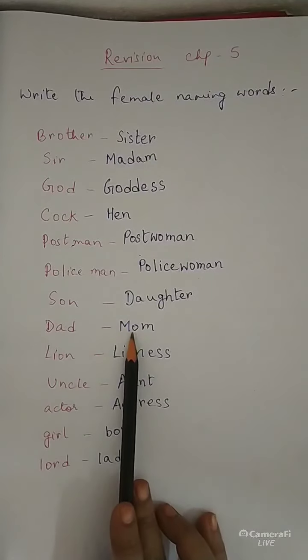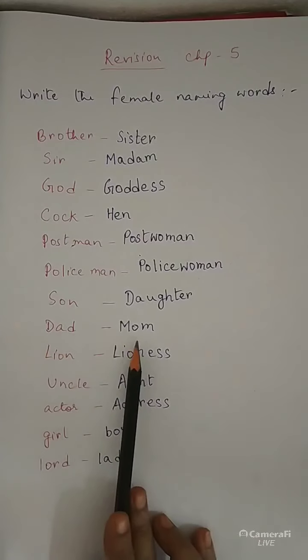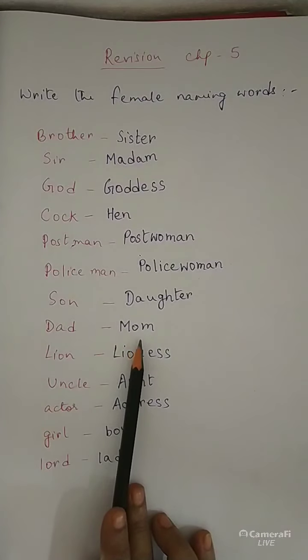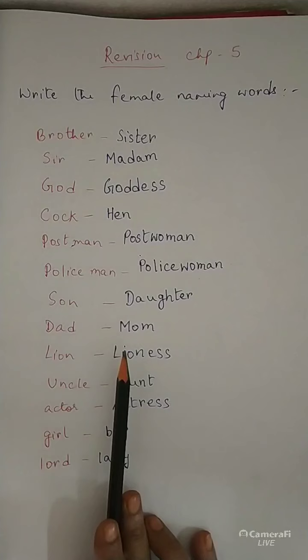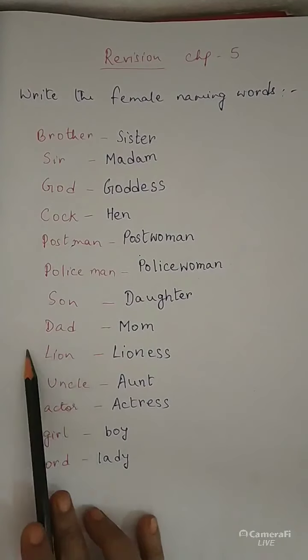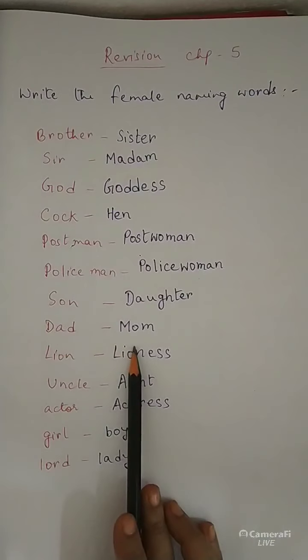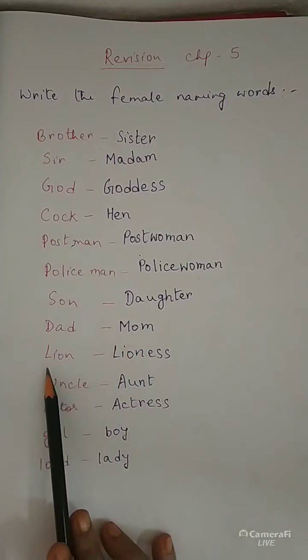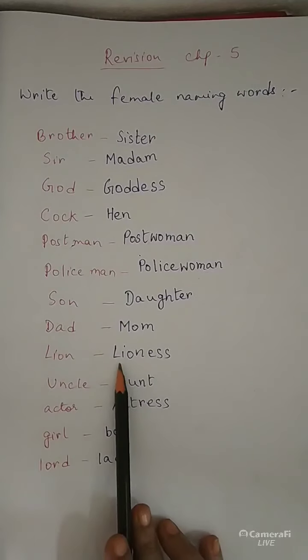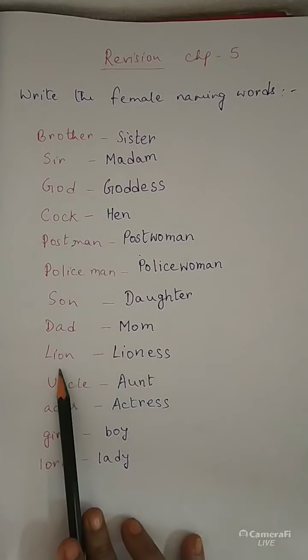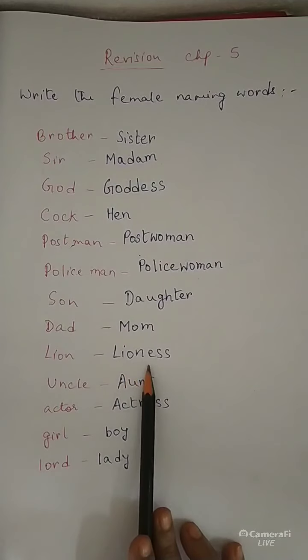Dad, mom. We say at home, isn't it? Dad, mom. So we can understand dad is male and mom is female. Lion, lioness.